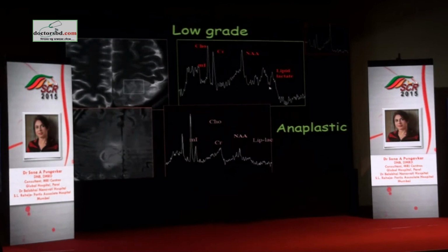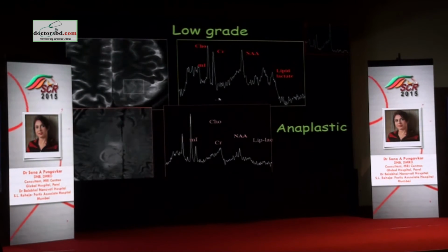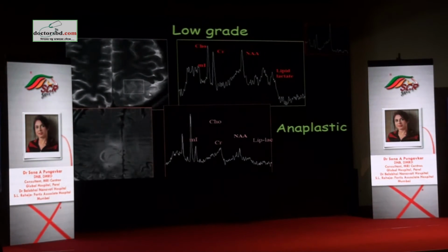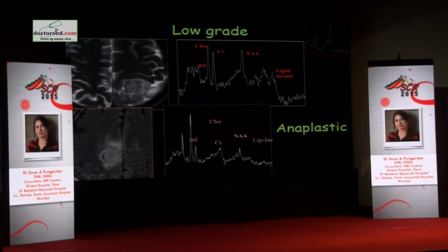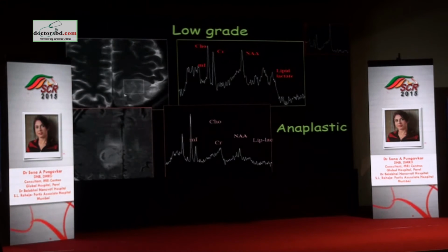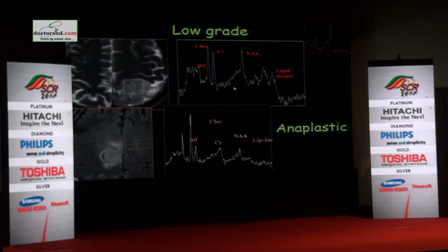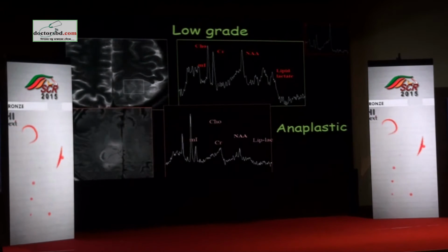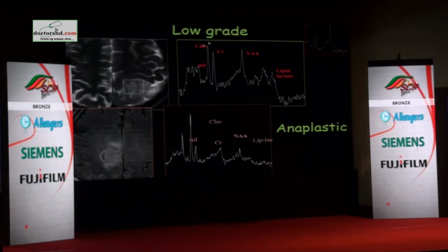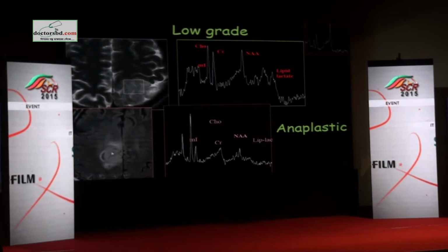MI is slightly low. And again, I don't know why these lipid lactates are there. Is it because we are close to the skull, or is it really tumor content? When I obtained a contralateral side, this was not there, so that means it is contained within the tumor. So we are looking at a low-grade tumor. That means this tumor has not allowed a lot of neuronal destruction, so we can safely call it a low-grade tumor. And that's what it is morphologically also.